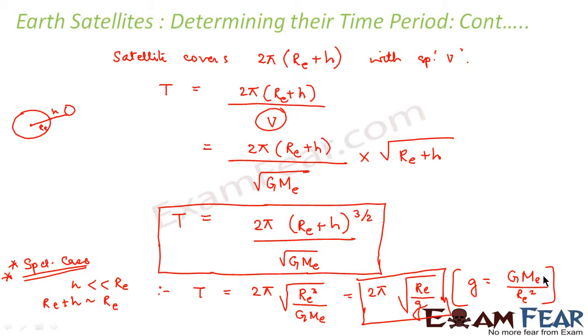So you saw how we calculate the time period for a satellite as well as the velocity with which the satellite moves around the planet. Now we'll go ahead and we'll see the energy of an orbiting satellite. Now we will find out an expression to evaluate the energy of an orbiting satellite. Before this we saw how to calculate the time period and velocity of a satellite which is orbiting around the Earth. Now we will see how we evaluate the energy of an orbiting satellite.